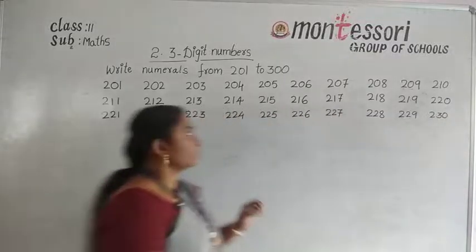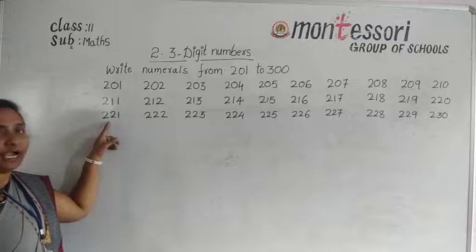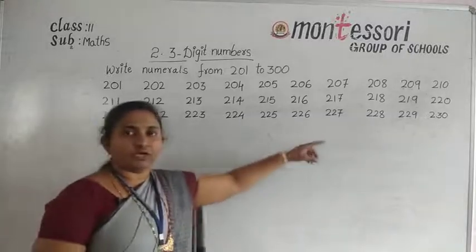Okay, these are the numbers from 221 to 230. Okay, understood all of you?